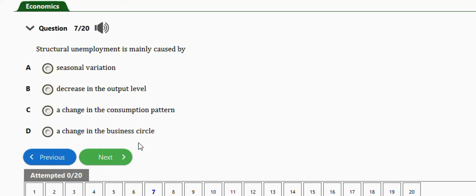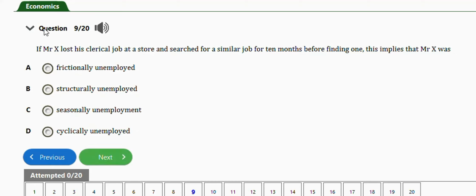Okay, next question is this one. It says, if Mr. S lost his clerical job at a store and searched for a similar job for 10 months before finding one, this implies that Mr. S was frictionally unemployed, structurally unemployed, seasonally unemployed, cyclically unemployed. Right answer is option A, which is frictionally unemployed.